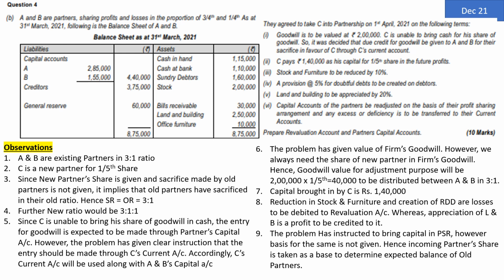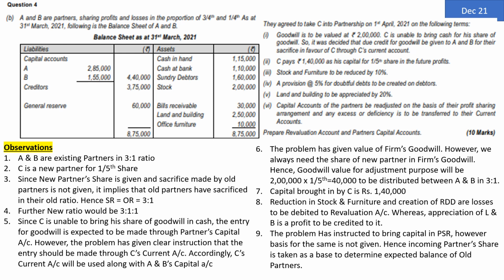Now C's share in capital is already known to us. Adjustment number 2, it is rupees 1,40,000. 1,40,000 is for 1/5 share. Then what must be the capital for 3/5 share of A and 1/5 share of B? This is the simple calculation to be made.